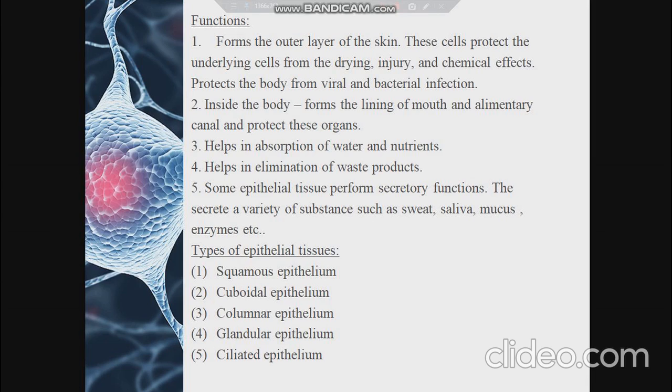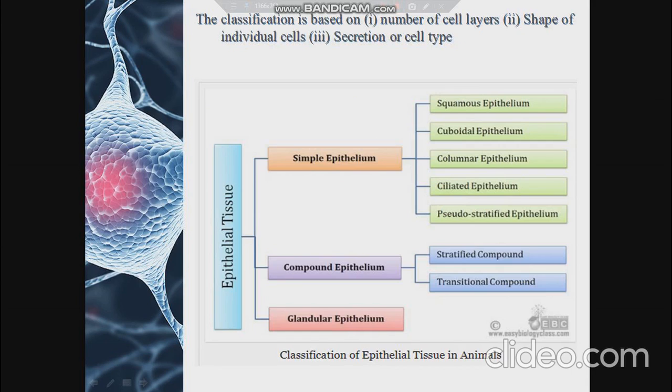Now let us see how, based on shape and function, these epithelial tissues are classified. Depending upon the shape and function, the epithelial tissues are classified as squamous epithelium, cuboidal epithelium, columnar epithelium, glandular epithelium, and ciliated epithelium. In this slide you can see the classification of epithelial tissues based upon the number of cell layers, shape of individual cells, and whether they can secrete any substance.